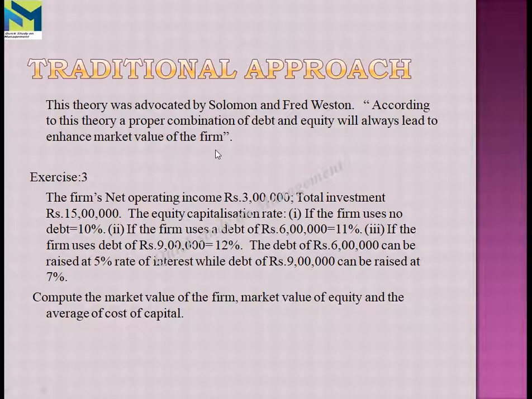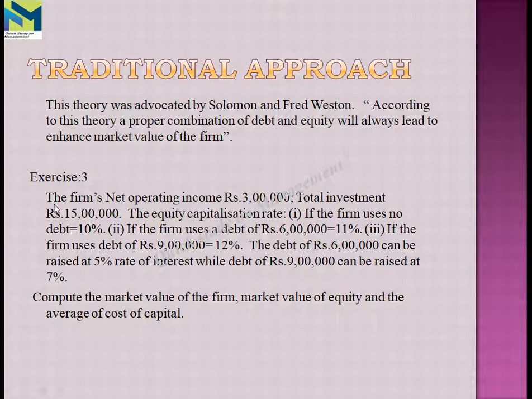Next we will see the traditional approach. This theory was advocated by Solomon and Fred Weston. According to this theory, the proper combination of debt and equity will always lead to enhancing the market value of the firm. This theory is a midway between the net income approach and the net operating income approach. A proper combination of debt and equity will enrich the market value of the shares and also the market value of the firm.